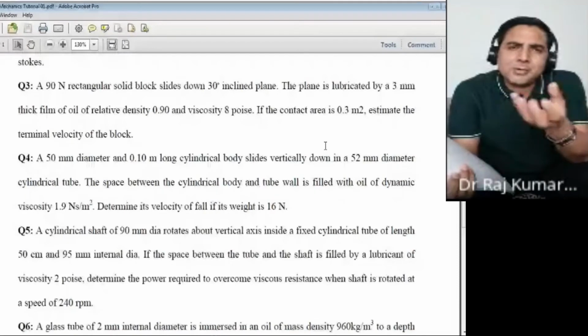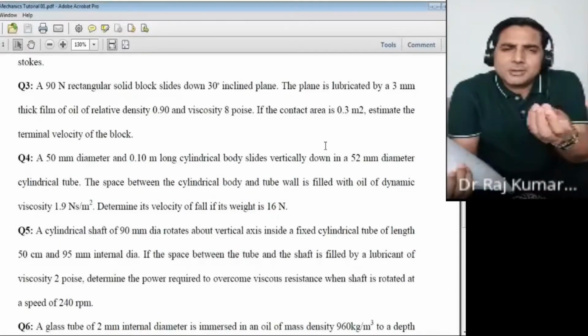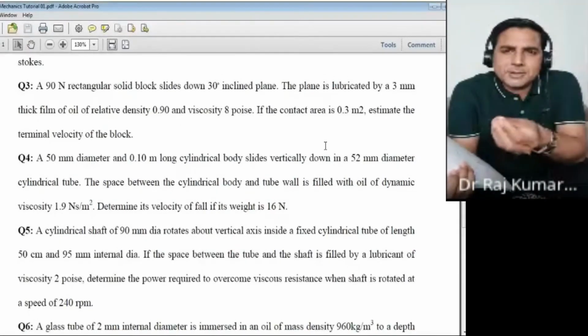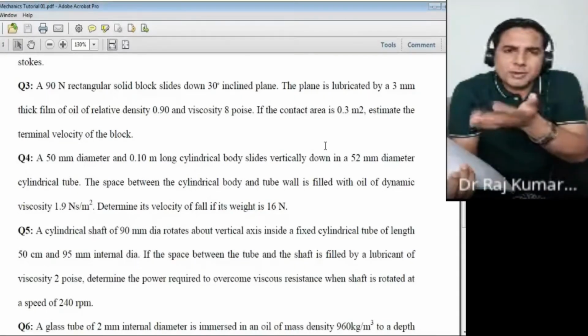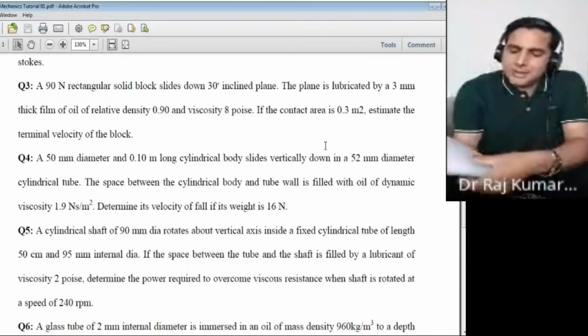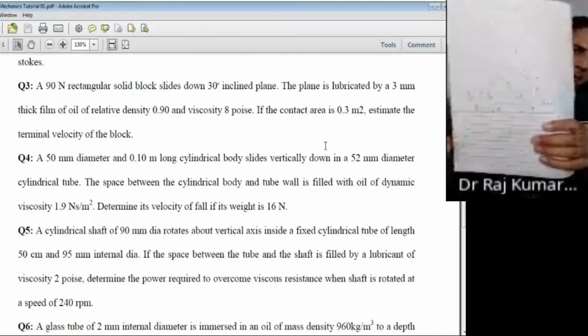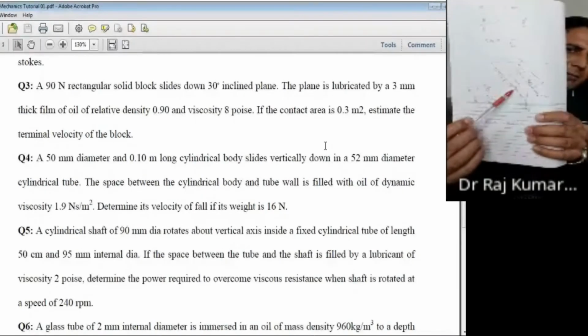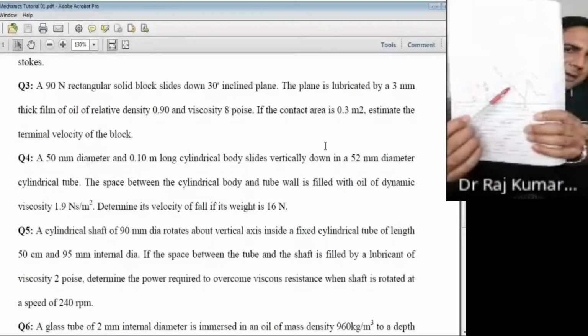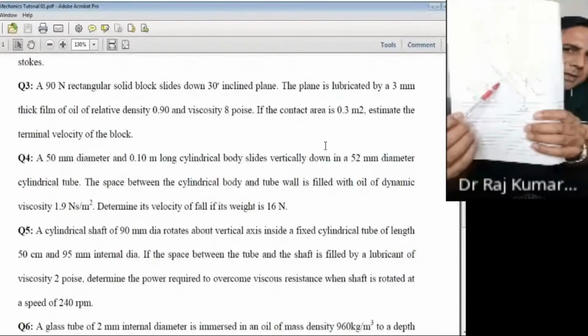Same thing here. Now here you have u. So you can calculate u2 minus u1 divided by y2 minus y1. So u2 is the velocity corresponding to y2 and u1 is velocity corresponding to y1. Now your y coordinate in this particular figure starts from this particular plane. So here your y equal to 0. This is the stationary plane. So your velocity here is 0. So at y1 your velocity u1 is 0.